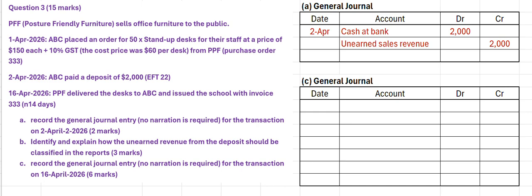Now let's move on to the meaty part of the question. We're up to part C. We've got the 16th of April here. We've delivered the desks. We've issued the business with an invoice. And so now we've actually earned all of that revenue for the 50 desks at $150 each. So we've got a whole bunch of entries that we need to deal with here. Now, there's a few alternative ways of treating this transaction. I'm going to split the actual deposit part of it, which we dealt with in part A, from the remainder, the remaining funds that are owing.